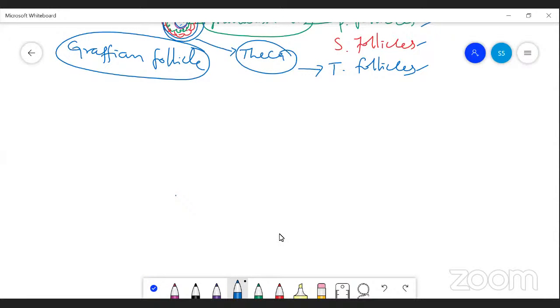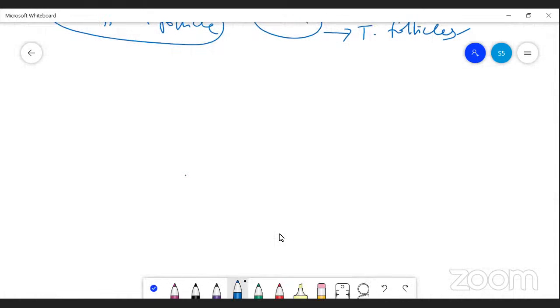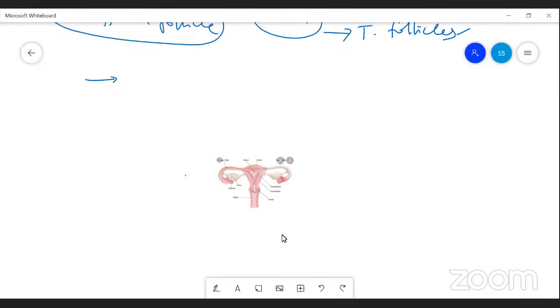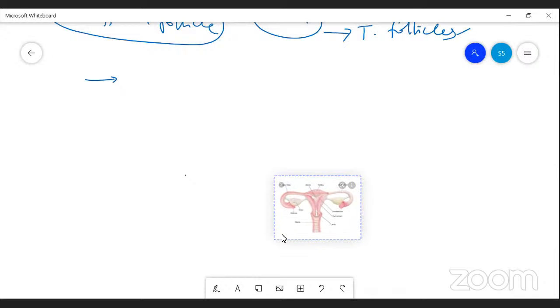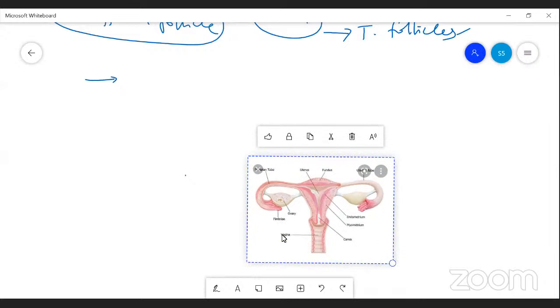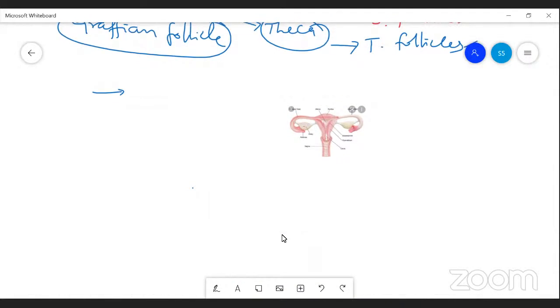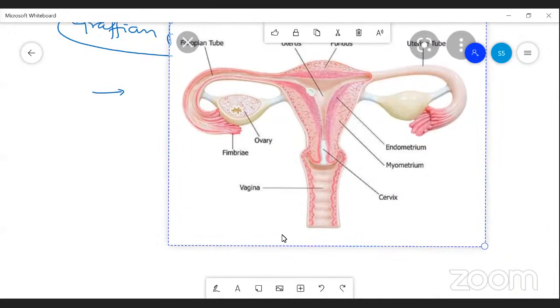Okay, so remember the female as well as the male reproductive system. Then we come to the ovary. You see this, this is a female reproductive system.